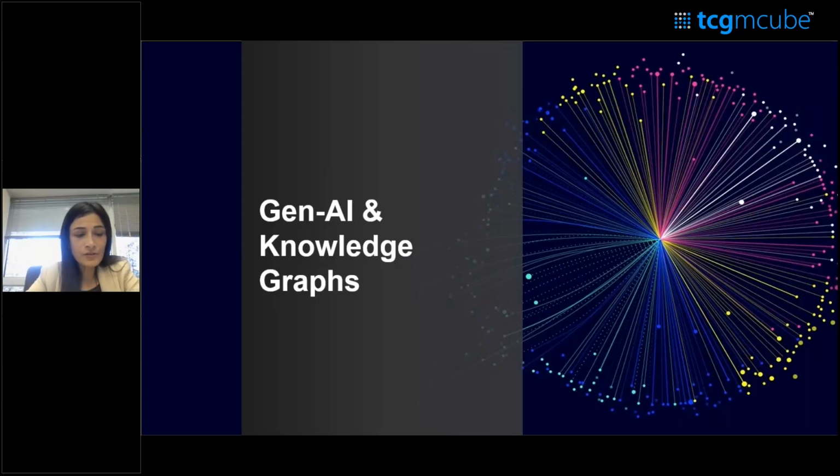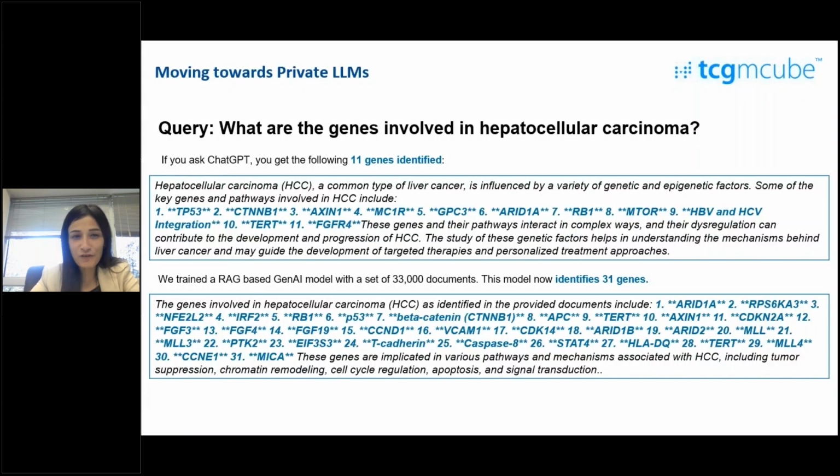I will now illustrate the powerful combination of generative AI and knowledge graphs in the platform, showing you how it helps in efficient search and discovery of information. Let's assume for a moment that I am an R&D scientist in a pharma company, and I need information on different genes for my oncology research.